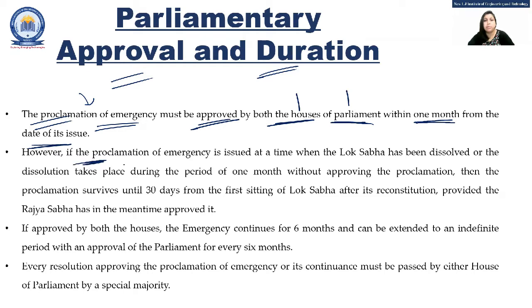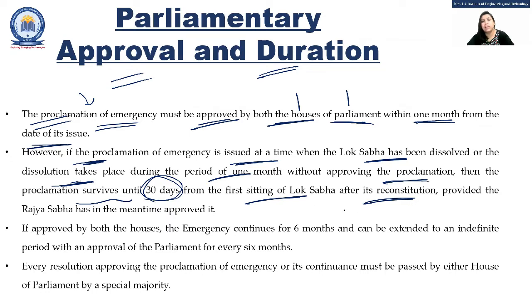Second, however, if the proclamation of emergency is issued at a time when the Lok Sabha has been dissolved, or the dissolution takes place during the period of 1 month without approving the proclamation, then the proclamation survives until 30 days from the first sitting of Lok Sabha after reconstitution. Because it is possible that Lok Sabha is dissolved and discontinued. Normal tenure is 5 years, but if a no confidence motion has been passed and Lok Sabha has been dissolved, they do not have 1 month time. So until the new Lok Sabha is reconstituted and its first session takes place, another 30 days of survival of the proclamation is given.